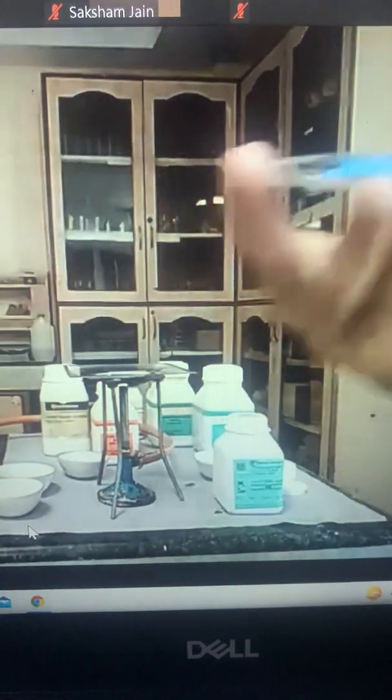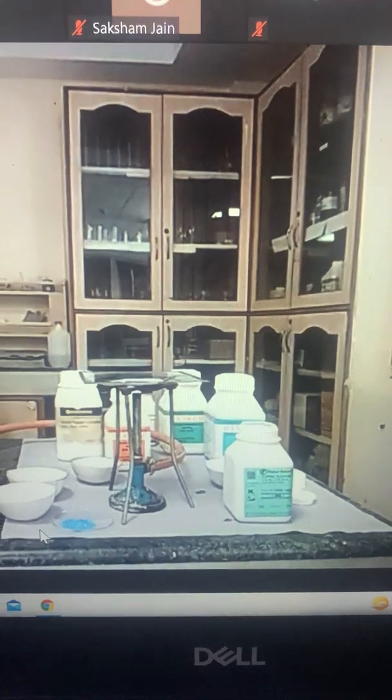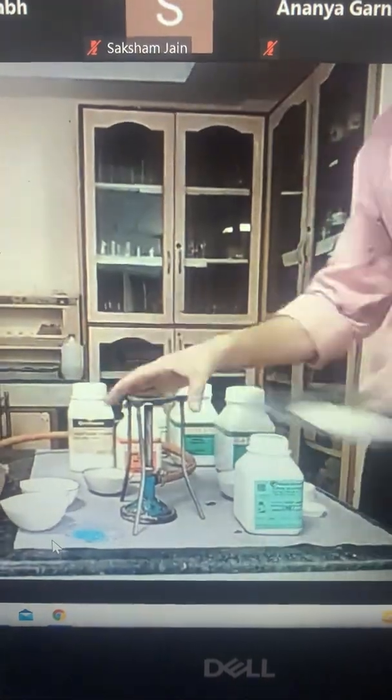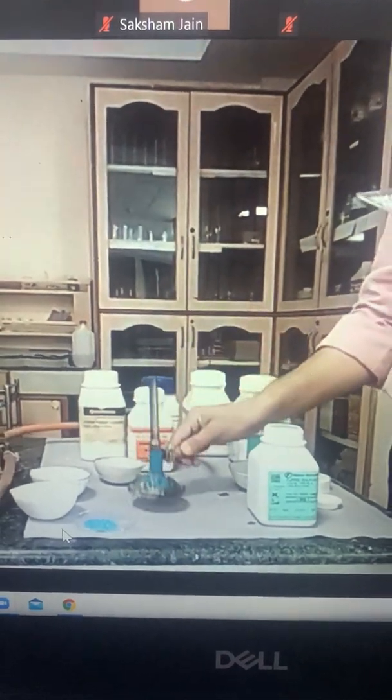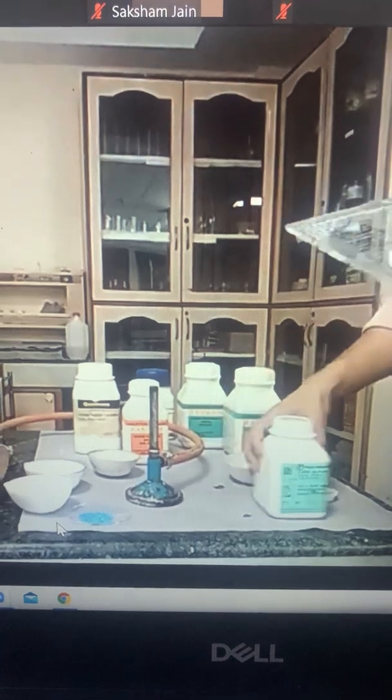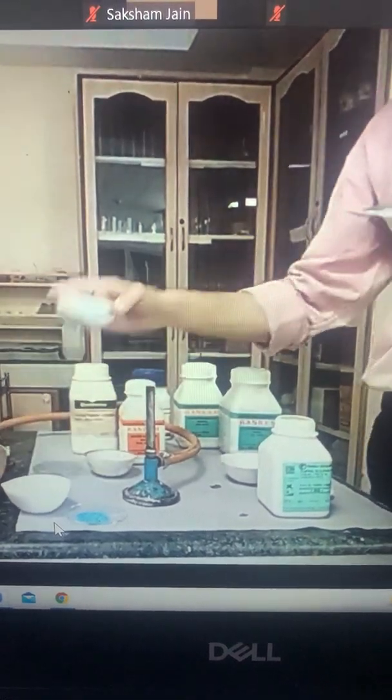Now what sir is going to do, he is going to heat this salt, as you can see the apparatus in front of you. Sir is going to heat this salt in a china dish. So that dish you're seeing is a china dish, okay? And sir has put this wire gauze he's taking, and yeah, so this is your china dish.